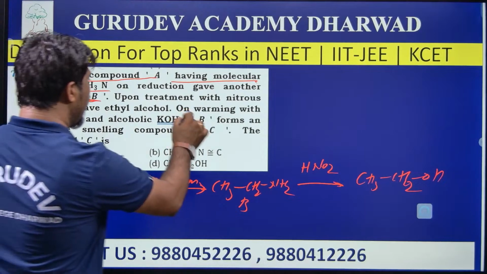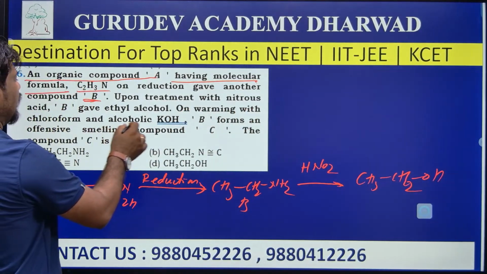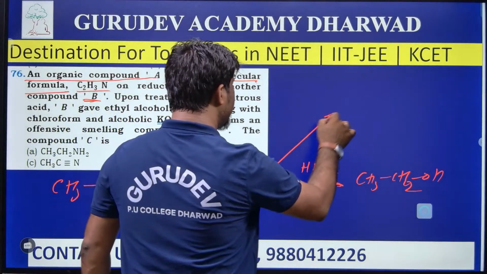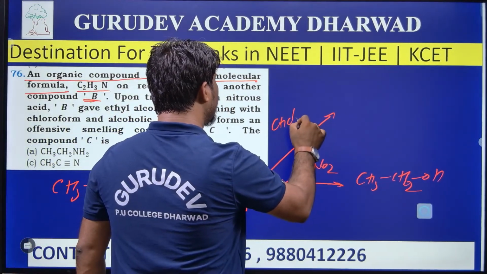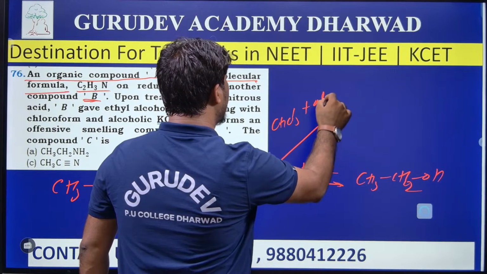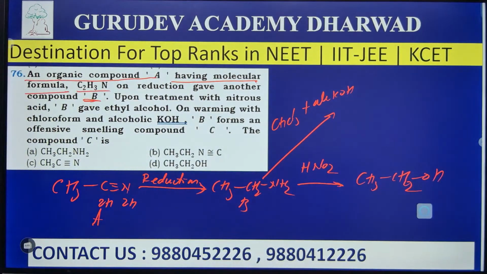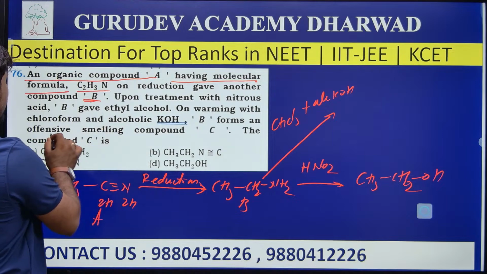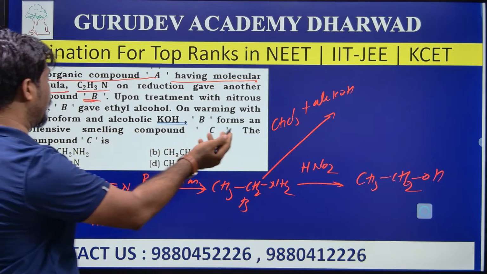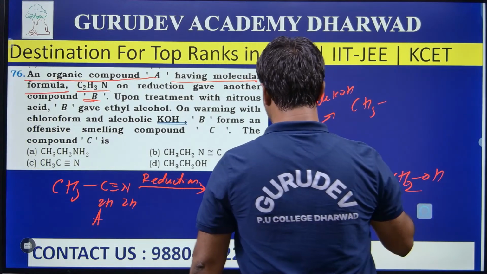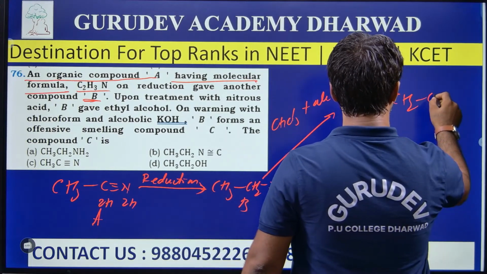Next, on warming with chloroform and alcoholic KOH, B forms a compound. Yes, when this B is treated with chloroform and alcoholic KOH, amines undergo the carbylamine reaction. B forms an offensive smelling compound C. The same thing, the carbylamine reaction takes place, resulting in the formation of isocyanide.